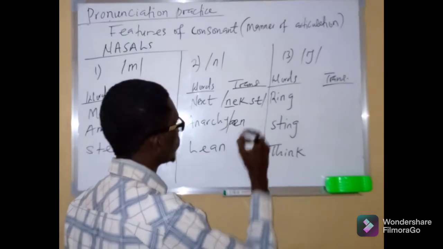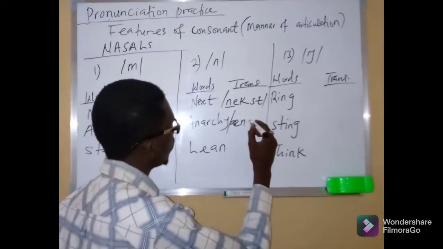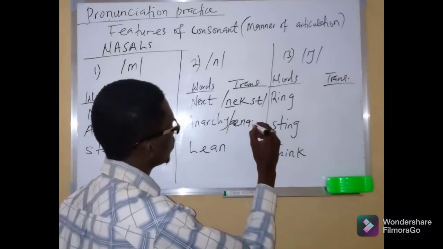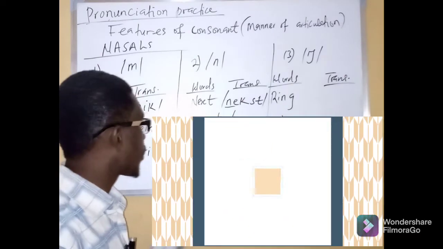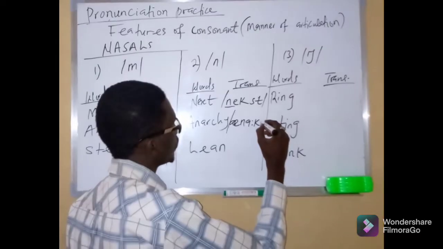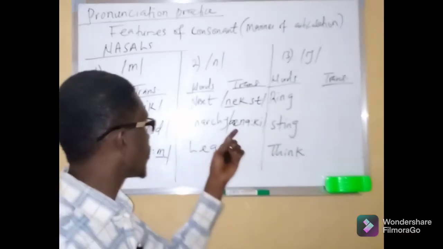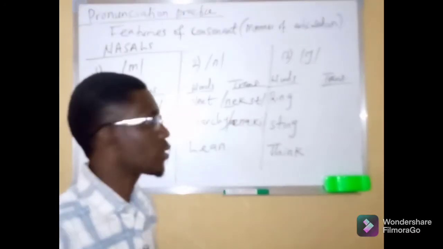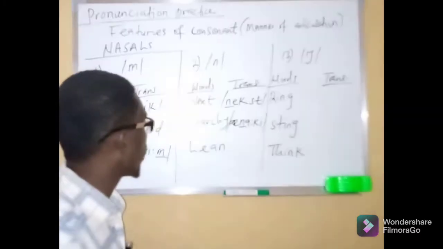The n sound, then the r, the long sound. Anarchy. This is the transcription of the word anarchy, with the n at the middle position of the word.